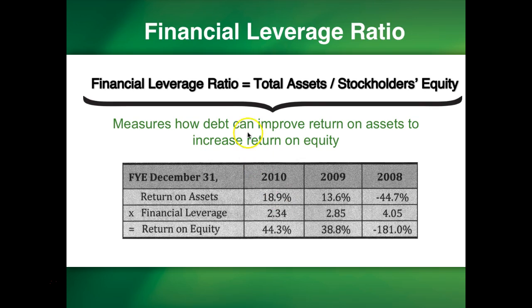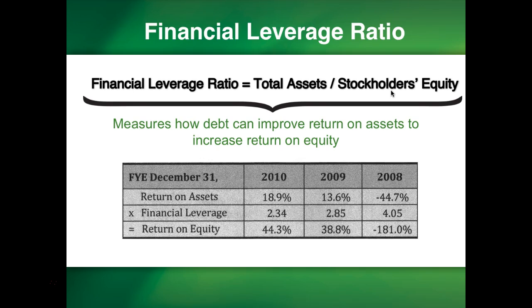Financial leverage ratio is computed as total assets divided by stockholders' equity. The ratio measures how debt can improve return on assets to increase return on equity. A high debt ratio increases the financial risk, but can also enhance profits. The idea is that since debt interest payments are fixed, they don't increase with an increase in profits, which would provide a greater amount of profits available for the stockholders.